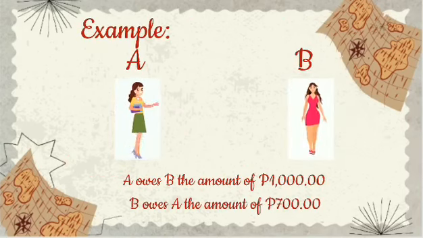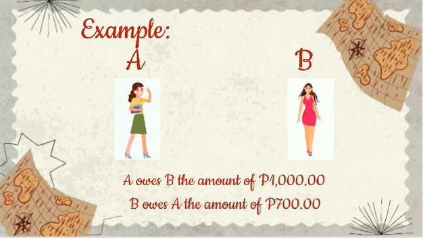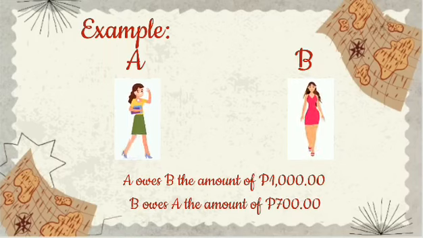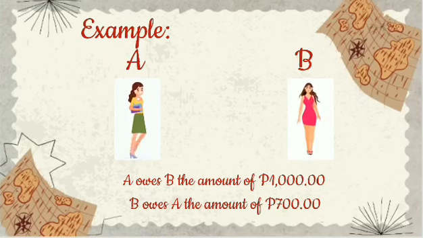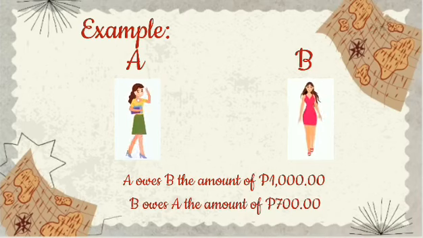Example: A owes B the amount of 1,000 pesos. B owes A the amount of 700 pesos. Both debts are due and payable today. Here, compensation takes place partially, that is, to the concurrent amount of 700. So A shall be liable to B for only 300 pesos. If the two debts are of the same amount, there is total compensation. The two debts are extinguished without actual transfer of money between the parties.